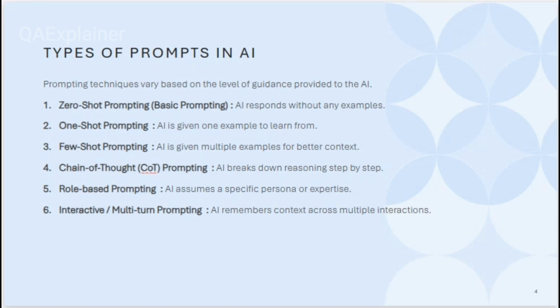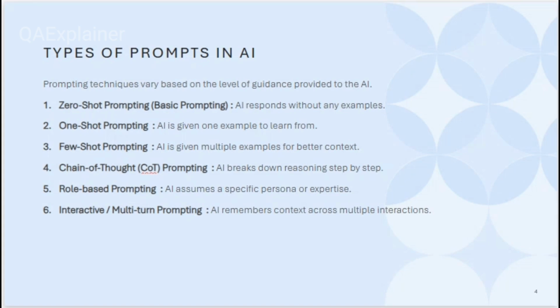Similarly, if you want the latest information, you can use Google Bard. If you want to write better code, you can use DeepSeek. So this is role based prompting. You can use multiple different tools. Every tool has its own persona and its own expertise, so that way you can achieve a better response.